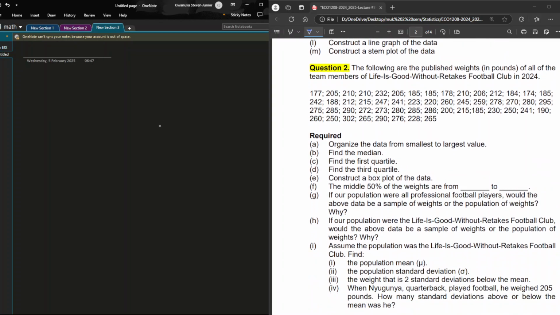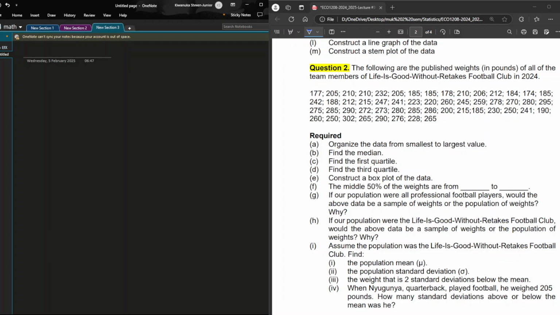Coming to statistics, let's dive into question number 2. They're telling us that the following are published weights in pounds of all the team members of Life is Good Without Retakes Football Club in 2024, and that data is given. First of all, note the type of data: it's ungrouped because it's not in interval form.